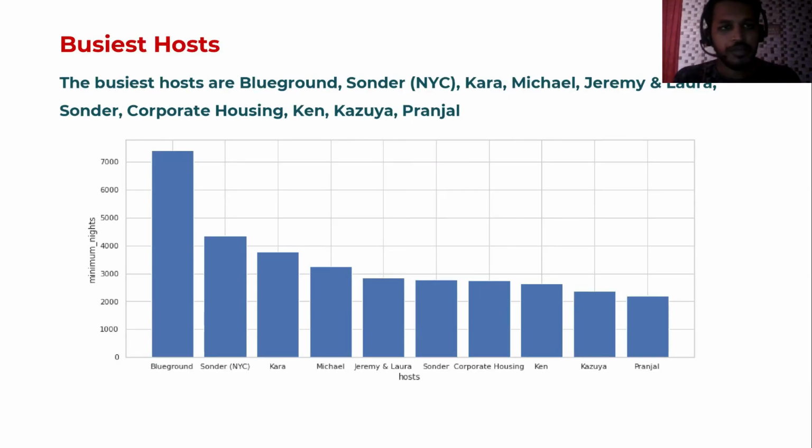And after that, the busiest host. This plot is derived by calculating the total number of night stays. Because if you see, Blueground has a greater number of night stays, that particular host has more night stays. So I described Blueground as the busiest host based on the most minimum nights.